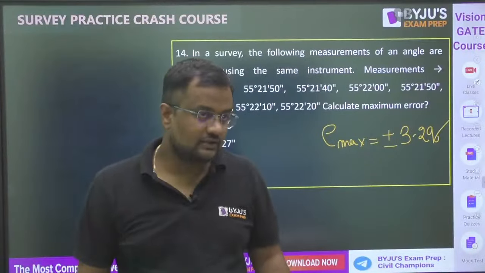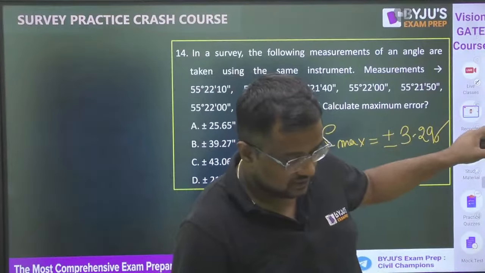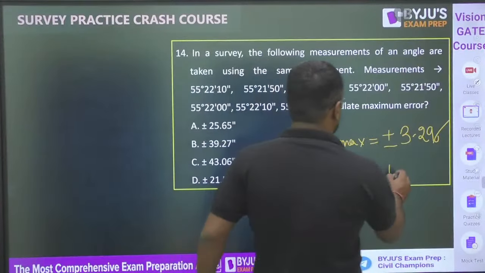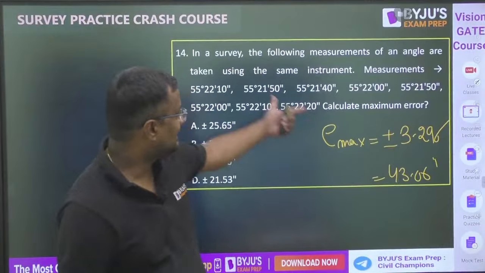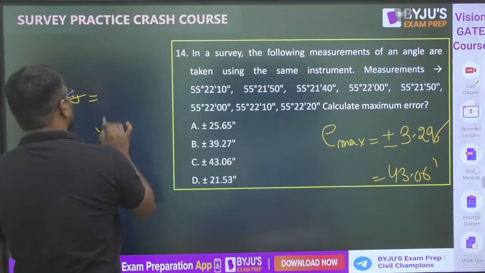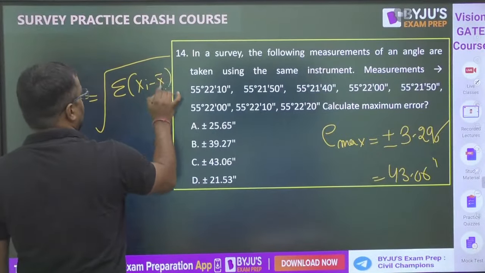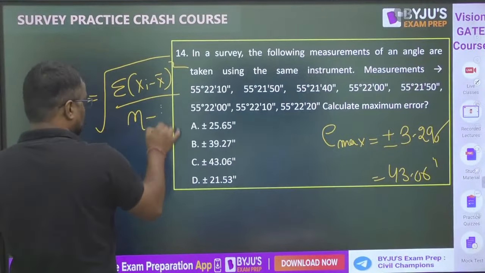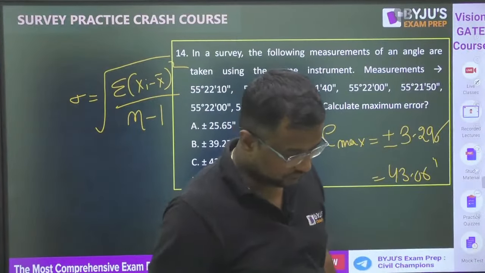3.29 into sigma. The data is given here. From here we can find out the standard deviation, and it is coming 43.06 seconds. The data is given here, na? What is the standard deviation when all data are taken with equal precision, equal weight, like this, and n is the number of readings?